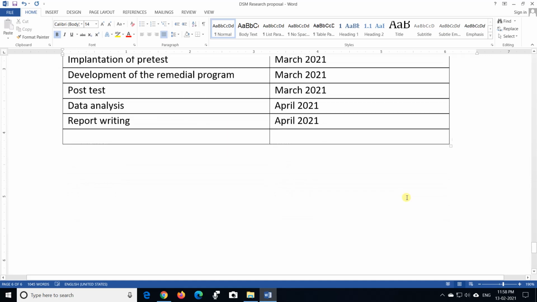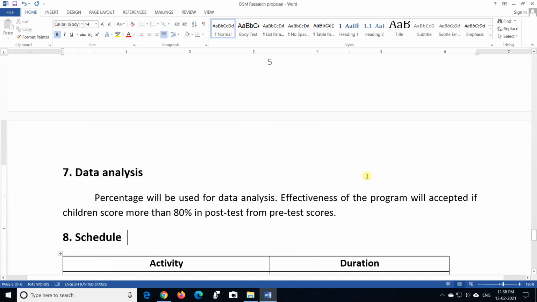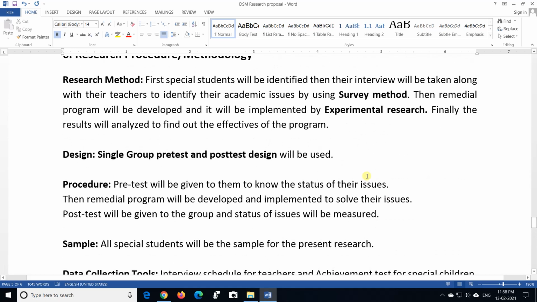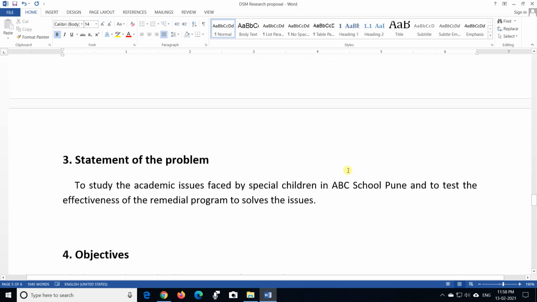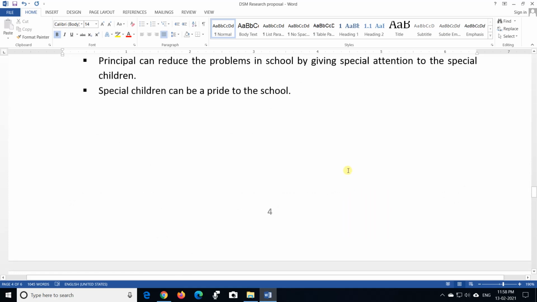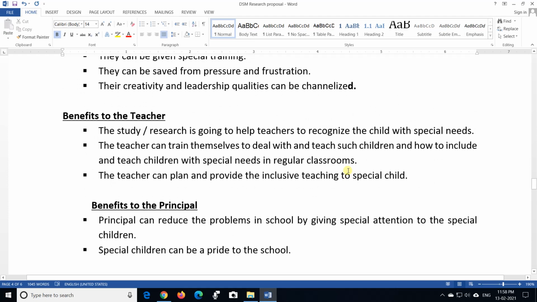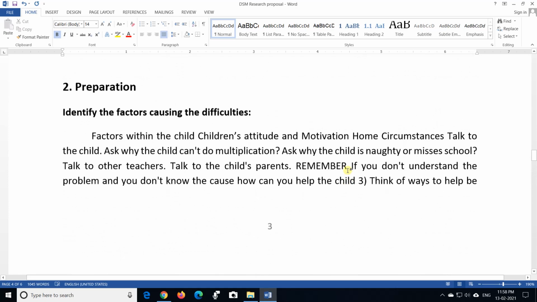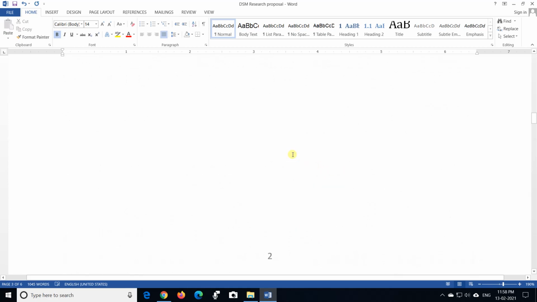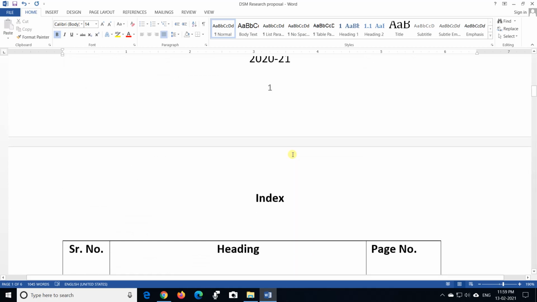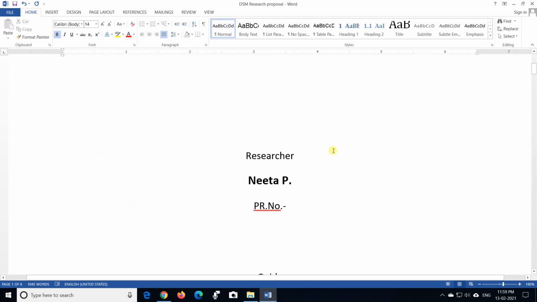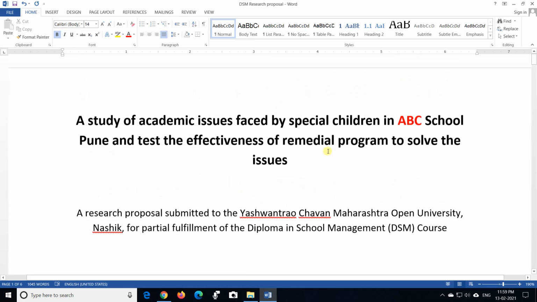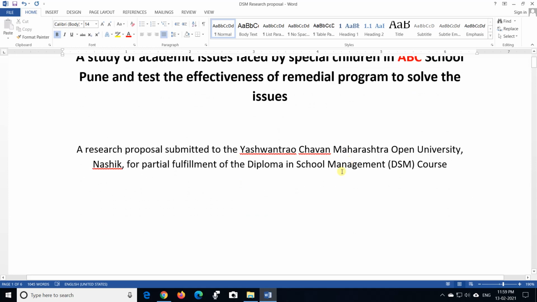With the help of these 8 points, you are expected to write a short proposal. It should not be too lengthy. Do not mix in unnecessary things, and do not try to increase the length of the pages or the content. This proposal is only 6 pages, because you are just giving the idea of your action research to your guide, so that she can check it rightly and guide you on how to present or do this research for the DSM course.